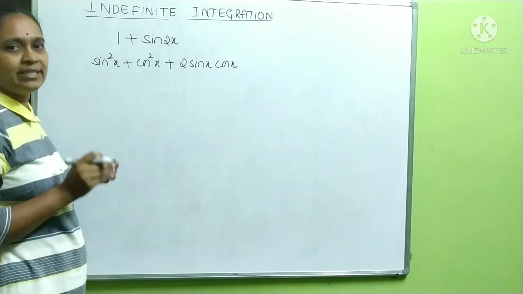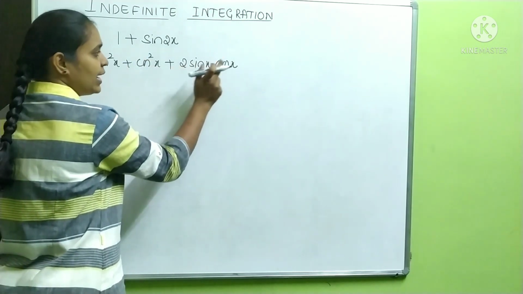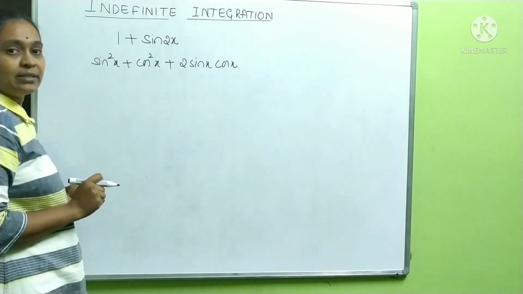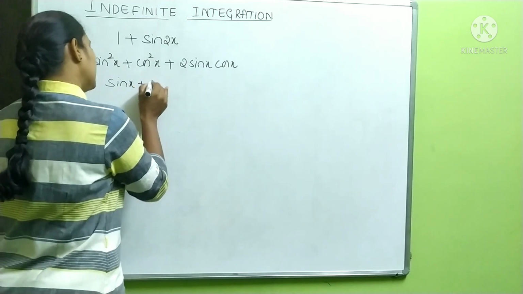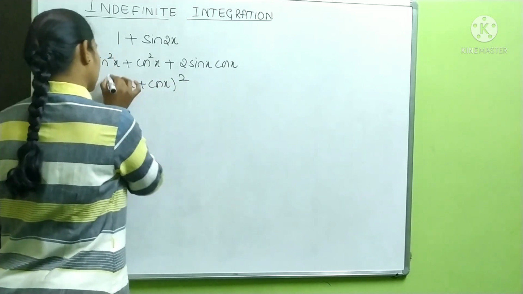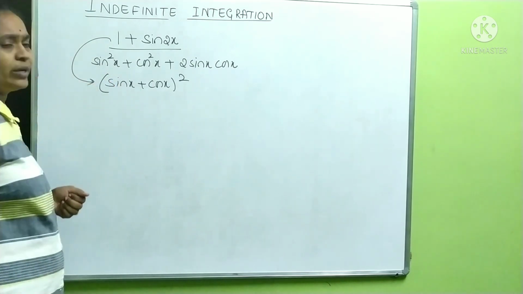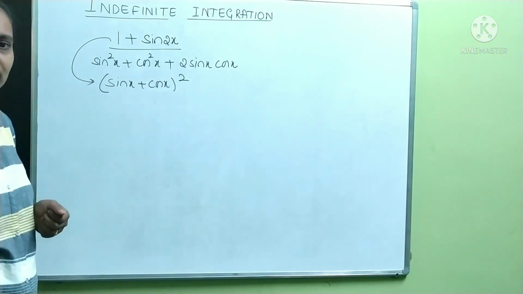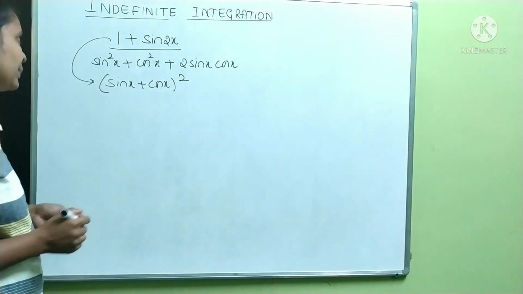So it looks just like a square plus b square plus 2ab, which is nothing but a plus b whole square. So this becomes sin x plus cos x whole square. Whenever 1 plus sin 2x is there, you can use it as sin x plus cos x whole square or cos x plus sin x whole square, depending upon the sum.